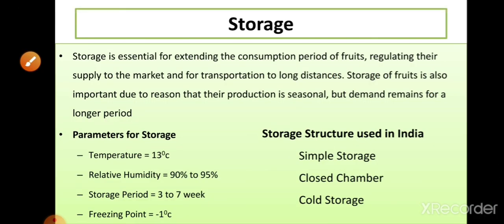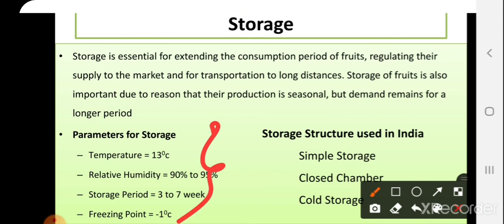For storage, we need to maintain certain characteristics: temperature around 30 degrees Celsius, relative humidity from 90 to 95%, storage period between 3 to 7 weeks, and freezing point at minus degrees Celsius. Some storage structures are simple storage, closed chamber, cold storage, or pre-cooling chambers. So these are the storage structures used in case of mango storage.